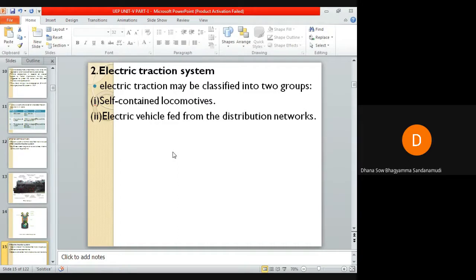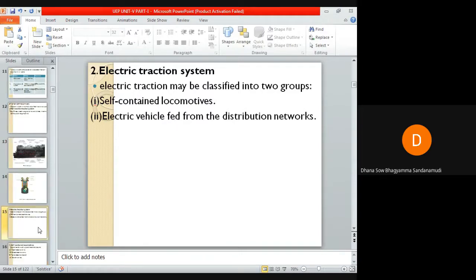Okay, based upon the type of sources used to feed the electric system for traction purpose, electric traction may be classified into two groups. One is self-contained locomotive group, another one is electric vehicle fed from the distribution networks. So it can be classified into two groups: self-contained locomotives, and electric vehicles fed from the distribution networks.